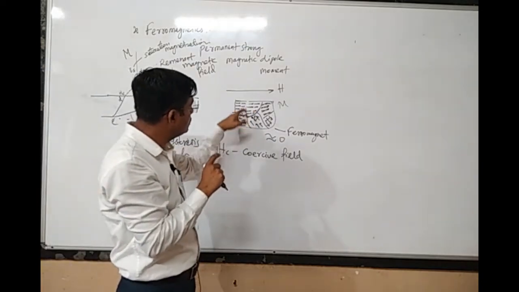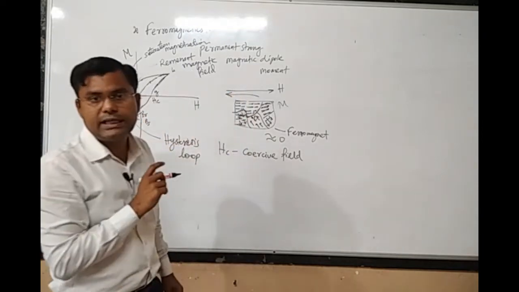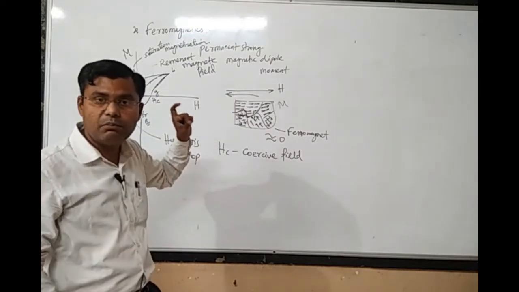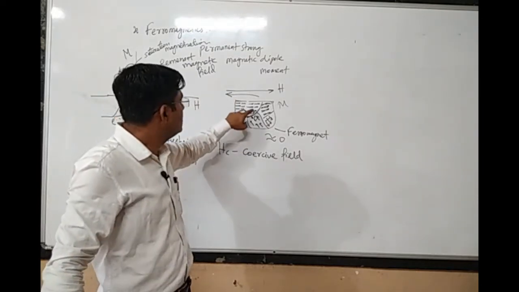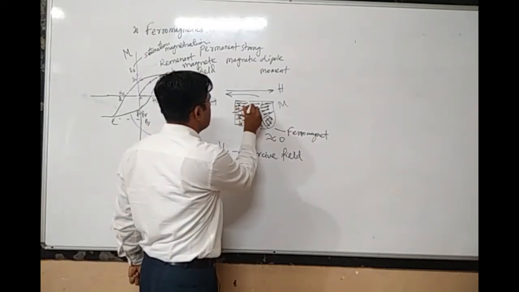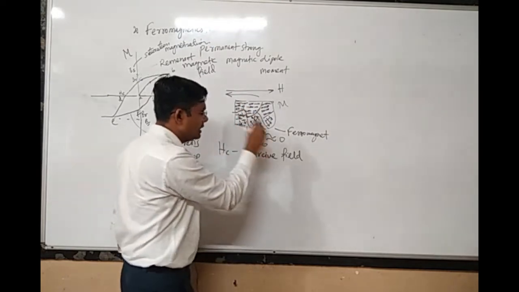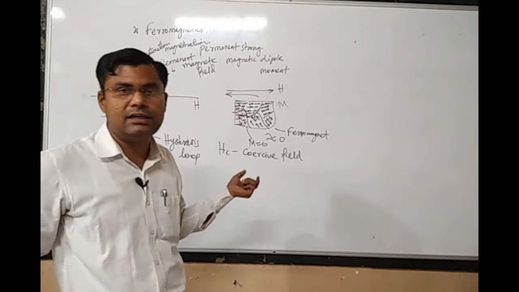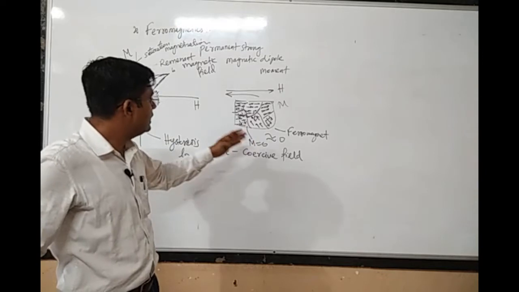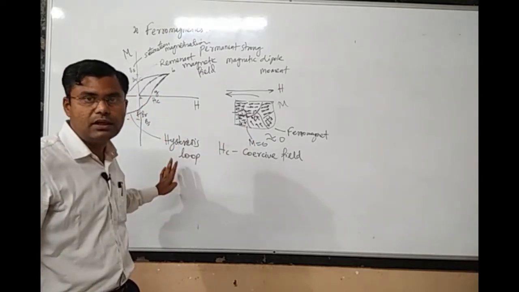Now if I want to remove this remnant magnetic field, I have to apply the external magnetic field in the opposite direction, and of some magnitude at least. Only then will these atomic magnets be rotated and this domain become aligned in the opposite direction, or in some random direction, so that the net magnetization of this material is zero. This is the case in ferromagnetic material, and this particular phenomenon is called a hysteresis loop.